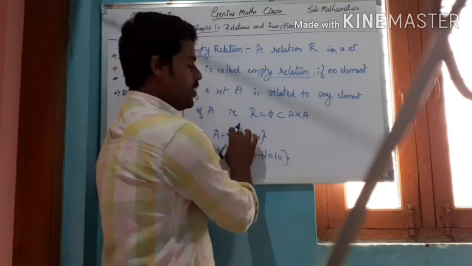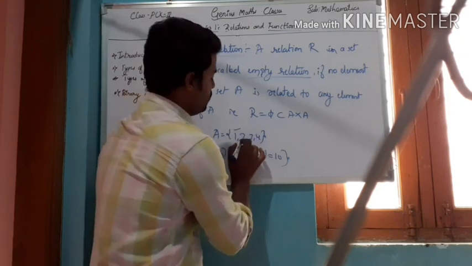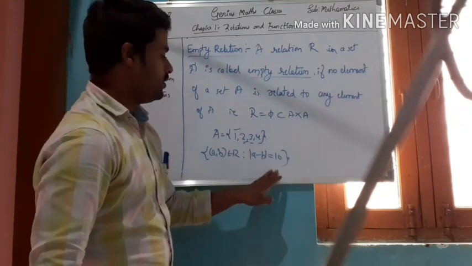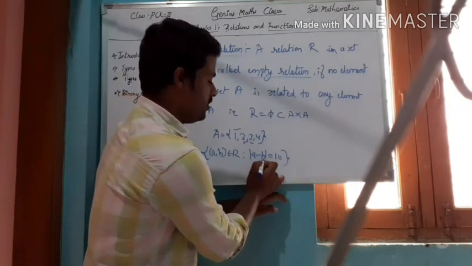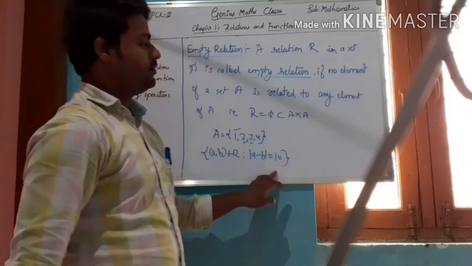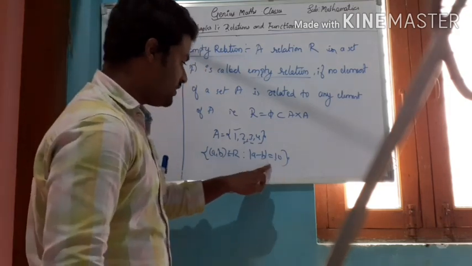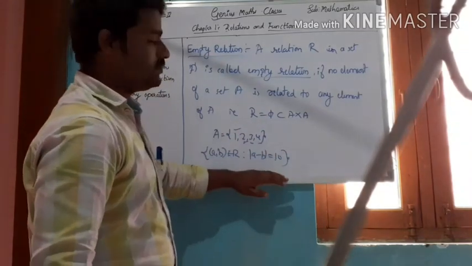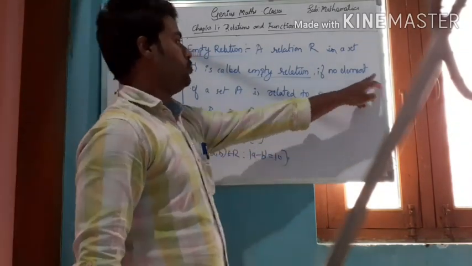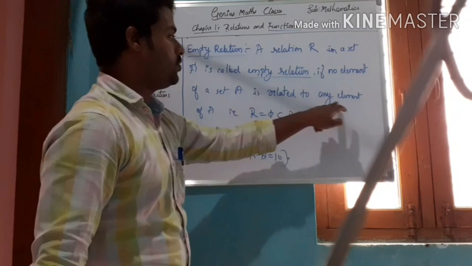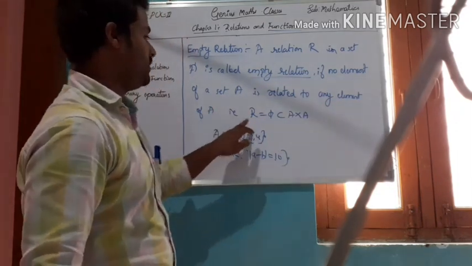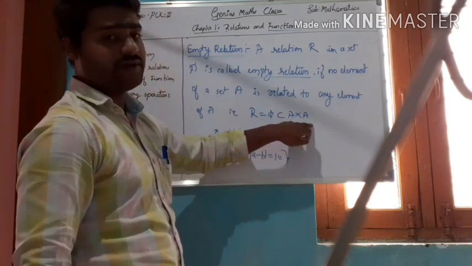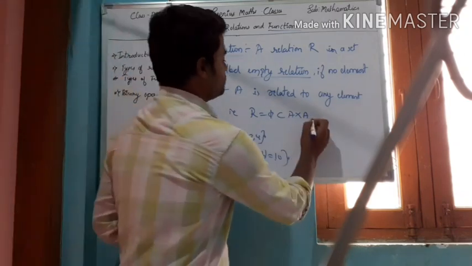For example, 1 is not related to 2, 3, 4, which satisfies the condition modulus of A minus B equal to 10. So that relation doesn't contain any pairs, and it becomes the empty relation. That is why if no element of a set A is related to any element of A, then R equals the null set, which is a subset of A cross A.